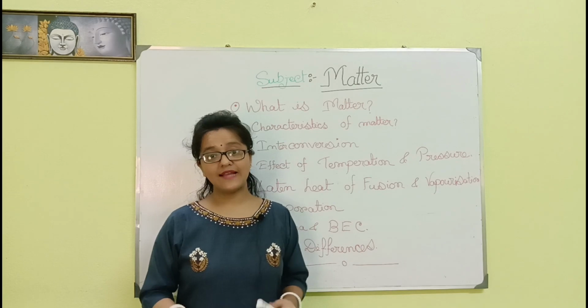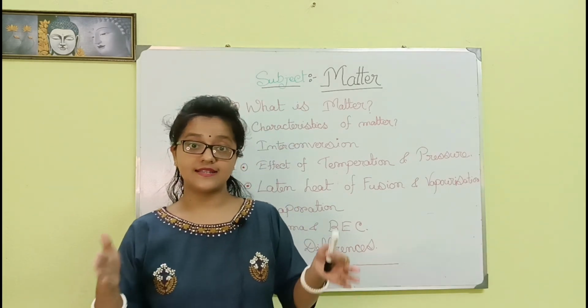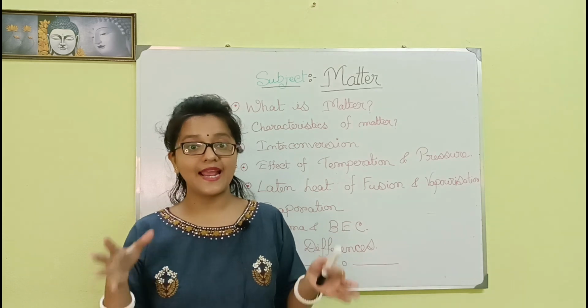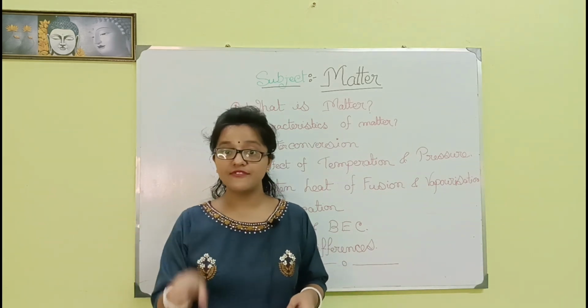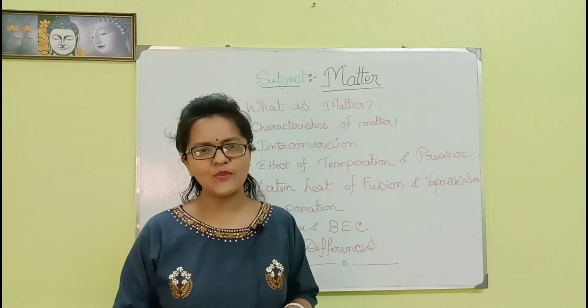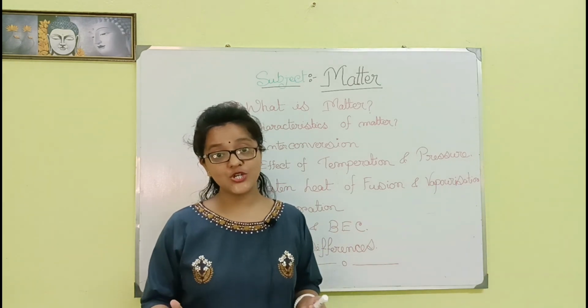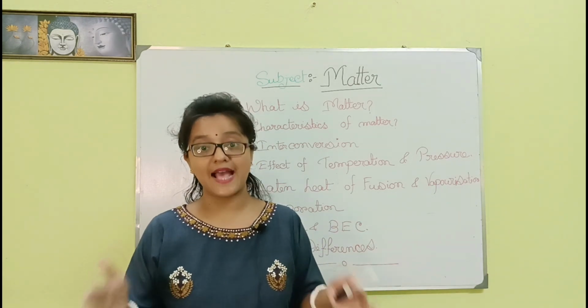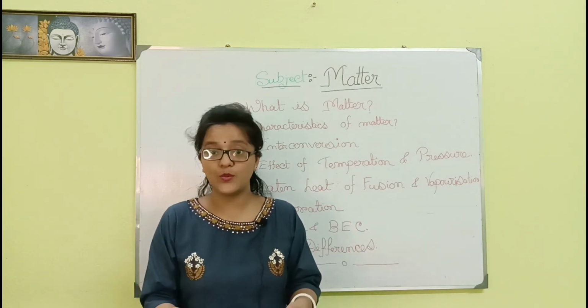For gaseous substances, there is no definite shape and no definite volume. Gas is highly compressible, because we can see that LPG and CNG gases are compressed in cylinders in the form of liquid.